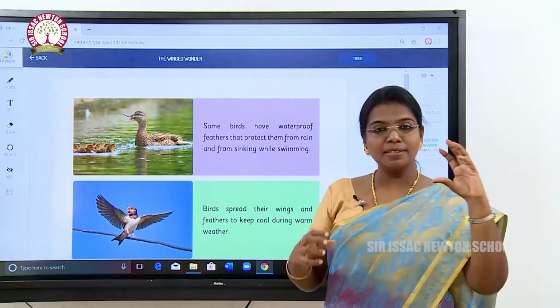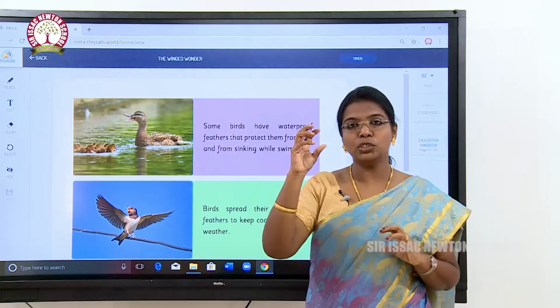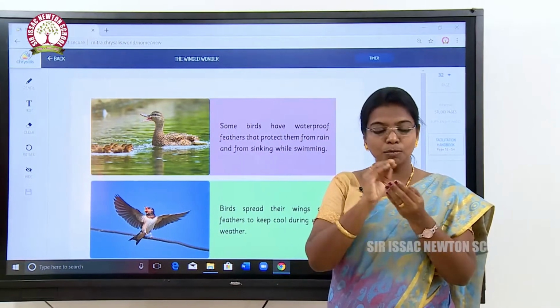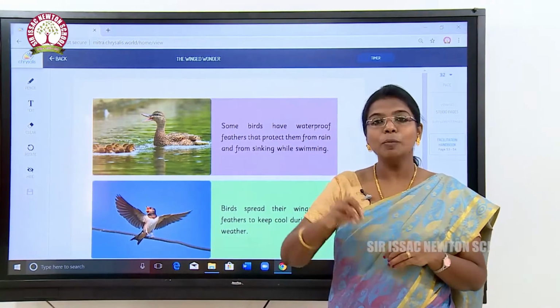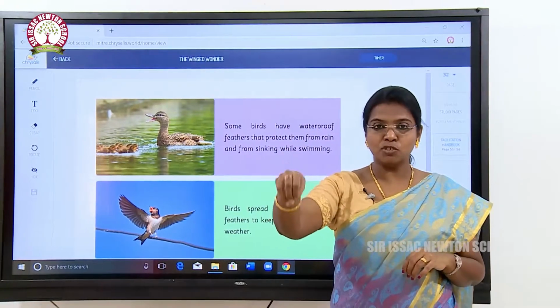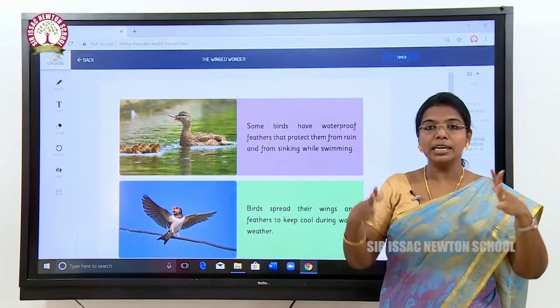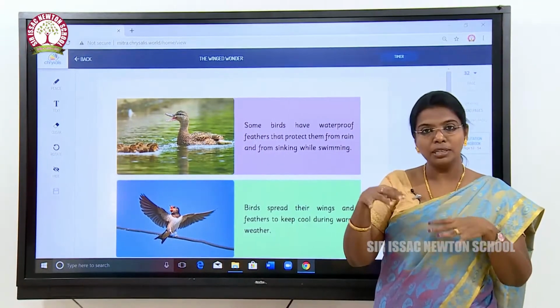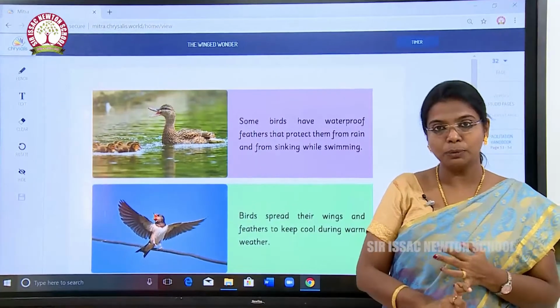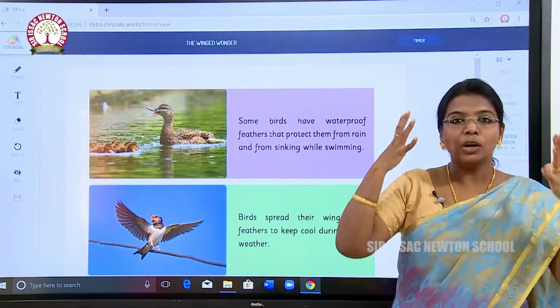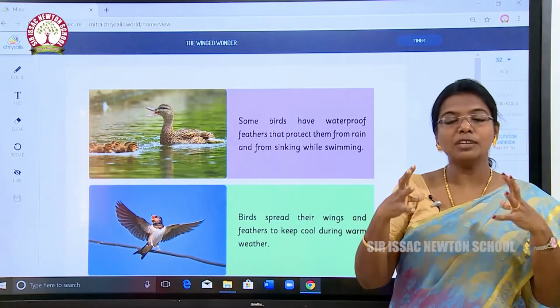Let us imagine a duckling and a chicken. Chicken means a small hen. If we make the chicken swim in water, what will happen? Definitely the chicken will drown in the water because it doesn't know how to swim, and the whole feathers will get wet.